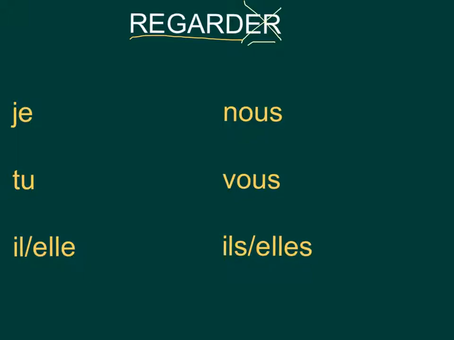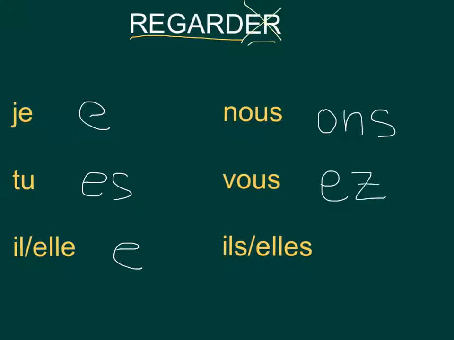So the stem for je is e. The stem for tu is es. The stem for il and elle singular is e. The stem for nous is ons. The stem for vous is ez.